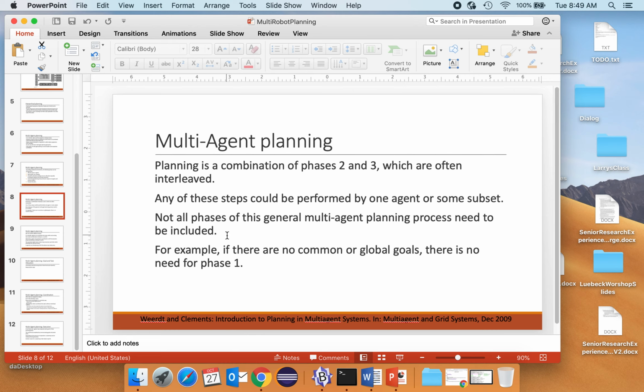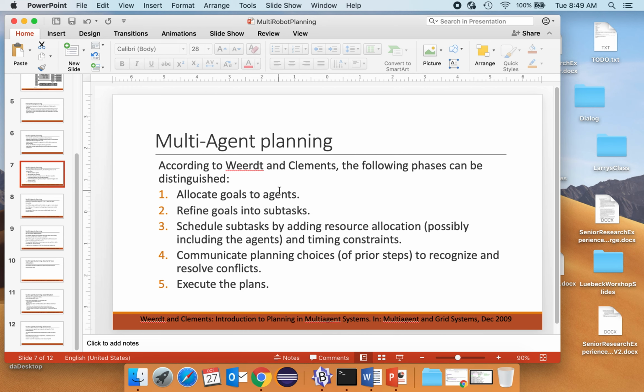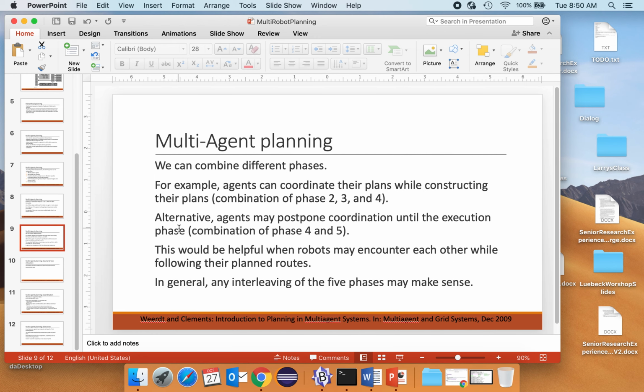Not all phases need to be included. Maybe there's no common or global goals. So if there's a none, then we do not need to do any allocation. All right, that makes sense.